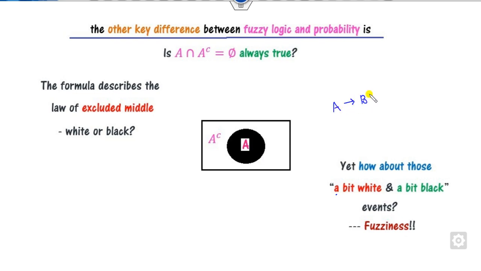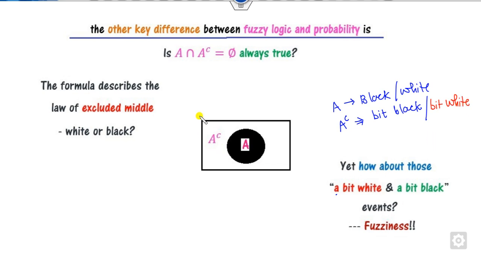If I consider A as my black, what is the opposite of this? What is the opposite of that? That's a bit of black. Or if you consider this as white, then what is the A complement? It is nothing but a bit of white.